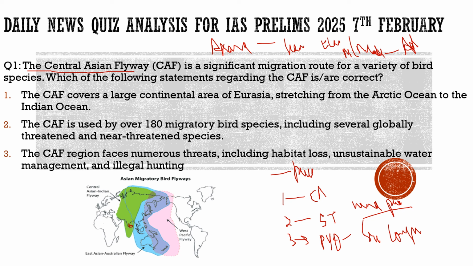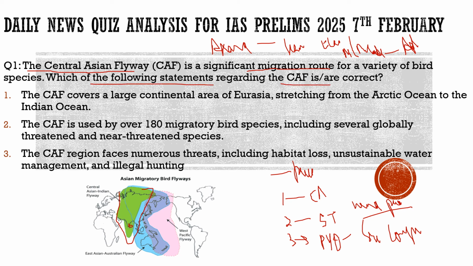Here the question says, the Central Asian Flyway is a significant migration route for a variety of bird species. 100% correct. This region is the Central Asian Flyway. You can see here, I have brought the picture also. As the question says, it is for a variety of bird species. It is a migratory route. Further, the question says, which of the following statements regarding the Central Asian Flyway are correct?